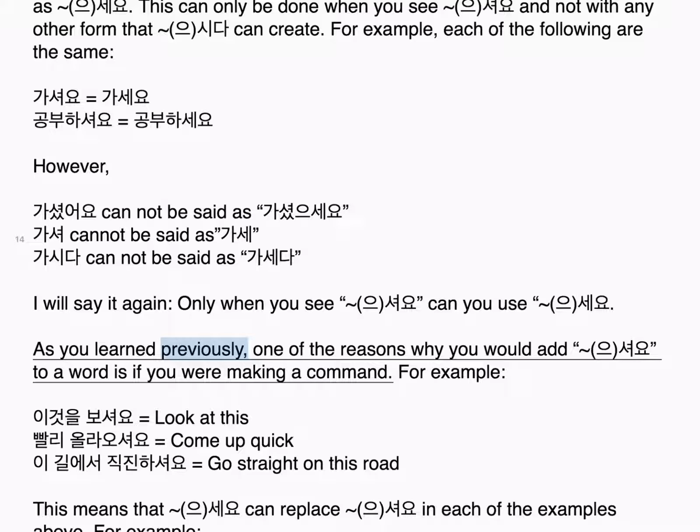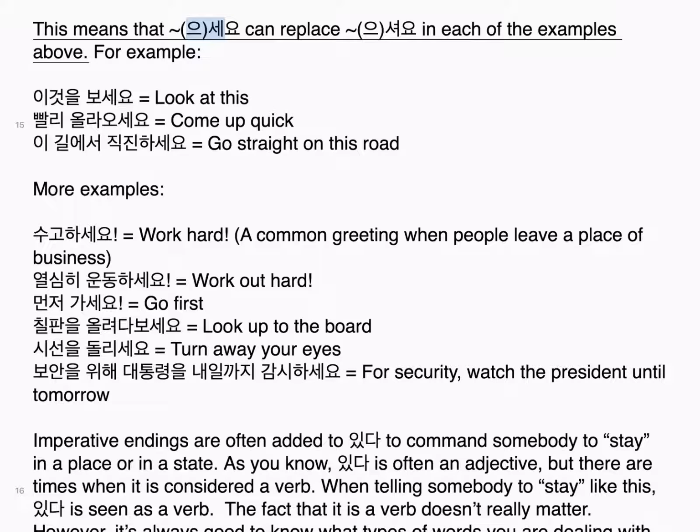As you learned previously, one of the reasons why you would add 으셔요 to a word is if you were making a command. For example, 이것을 보셔요, look at this. 빨리 올라오셔요, come up quick. 이 길에서 직진하셔요, go straight on this road. This means that 으세요 can replace 으셔요 in each of the examples above. For example, 이것을 보세요, look at this. 빨리 올라오세요, come up quick. 이 길에서 직진하세요, go straight on this road.